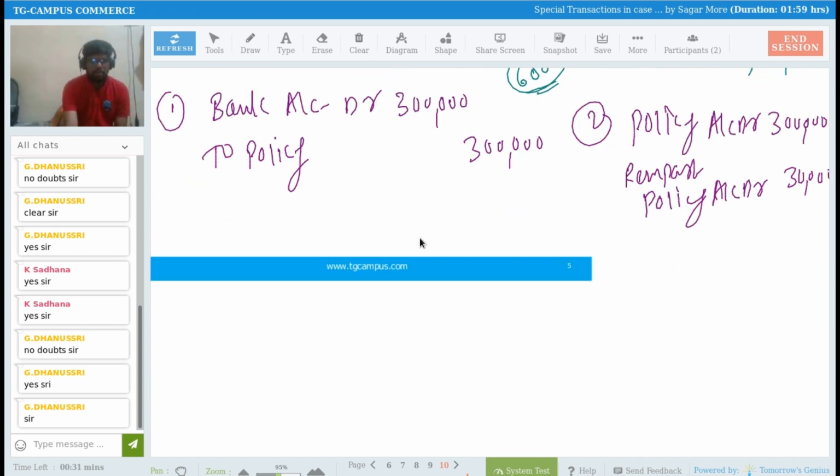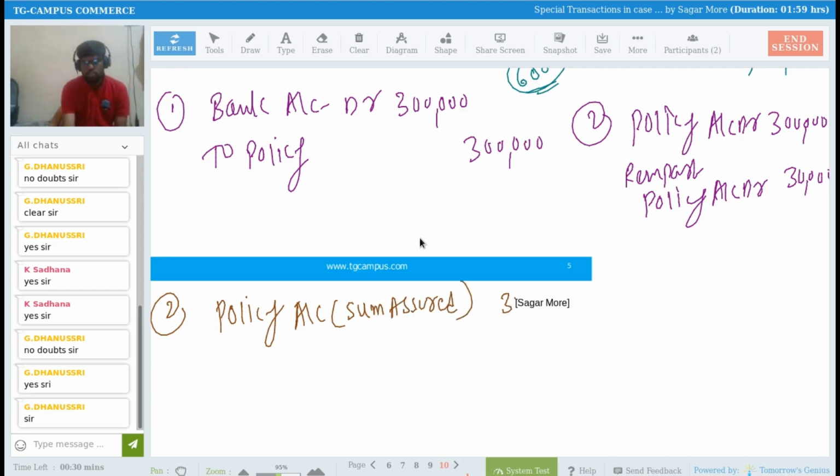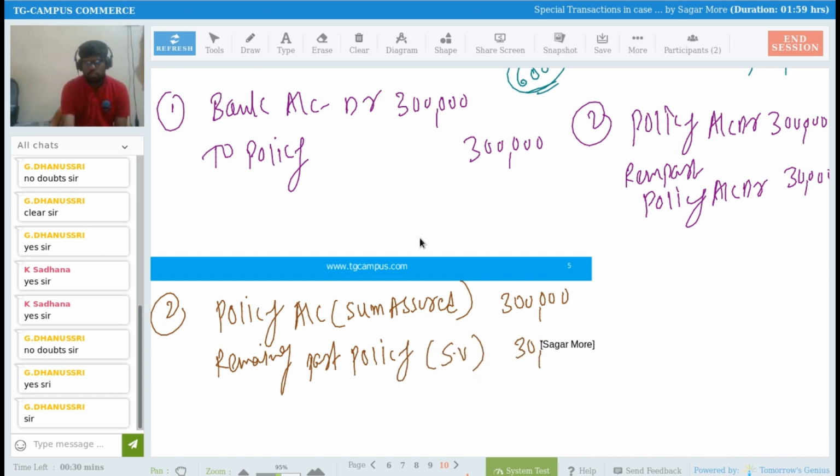I'm writing once again here. Sir, I have debited the policy account at, you can say, the sum assured, that is obviously 3 lakh rupees. You have received 3 lakh rupees. Then you have to debit the remaining partners' policy account at surrender value, and it comes to 30,000 rupees.